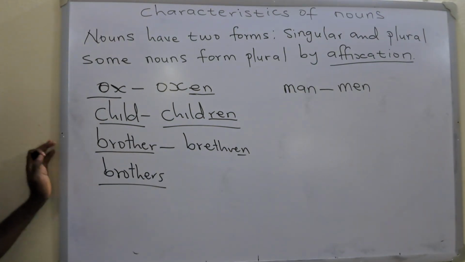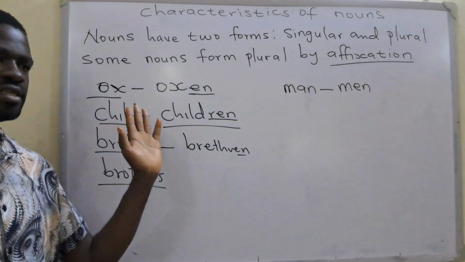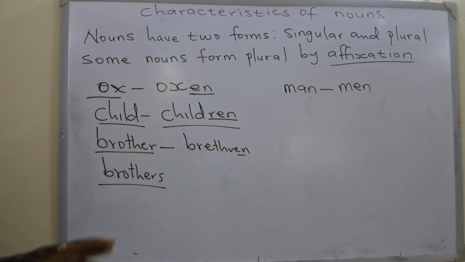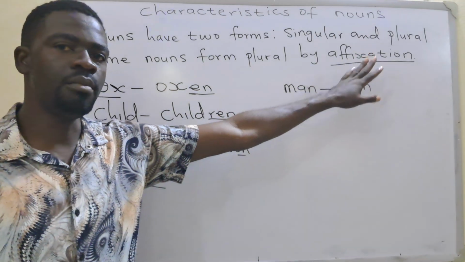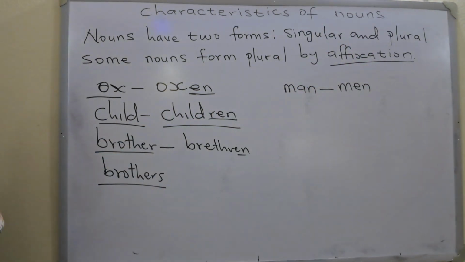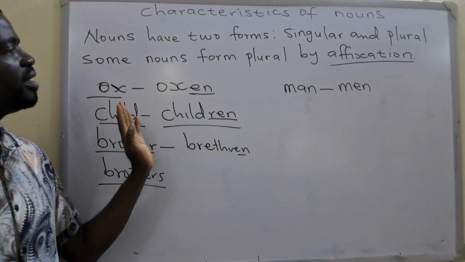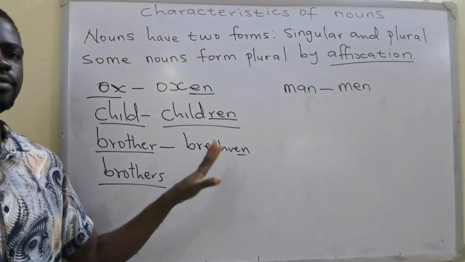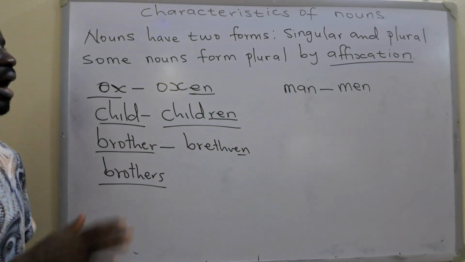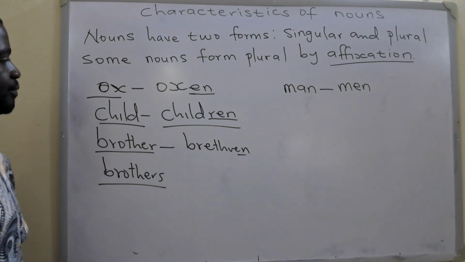So these ones don't take suffixes. Yes, they don't take bound morphemes at the end to form their plurals. Instead, there is an internal change. So we're going to look at all of the irregular nouns, those that don't take affixes to form their plurals, and how you can form plurals from such nouns.